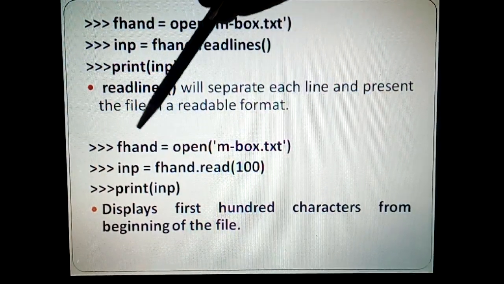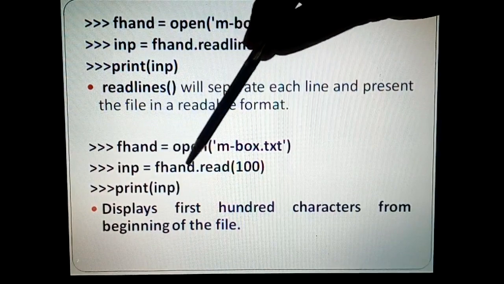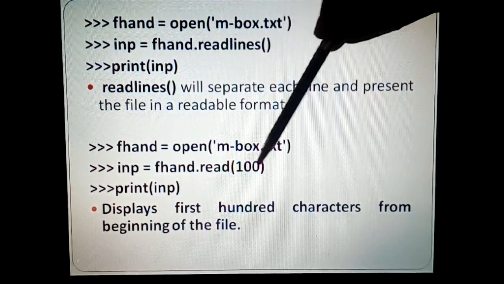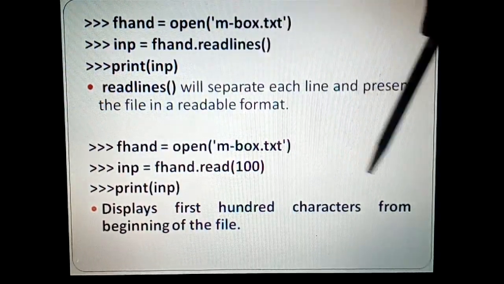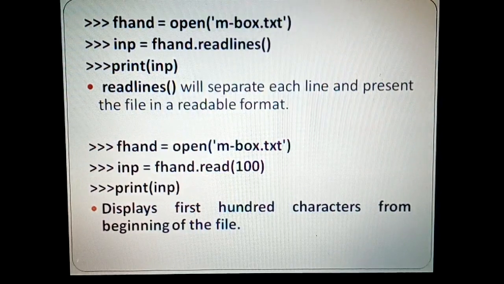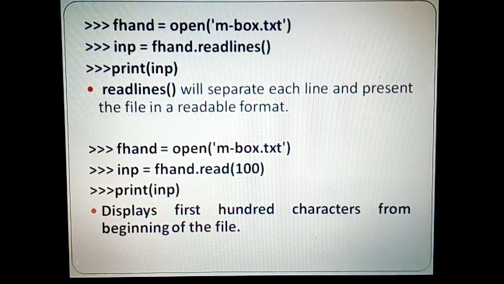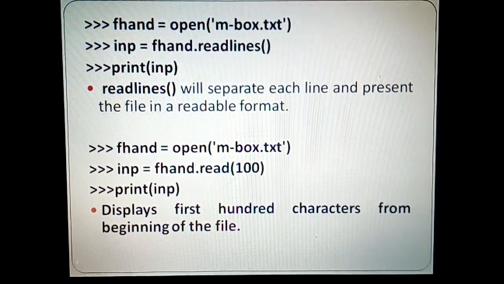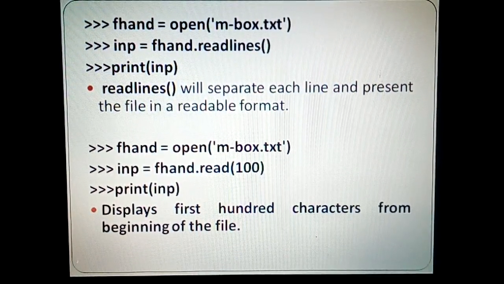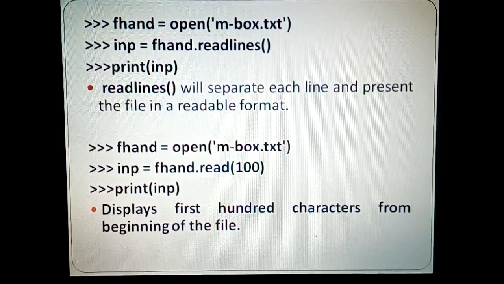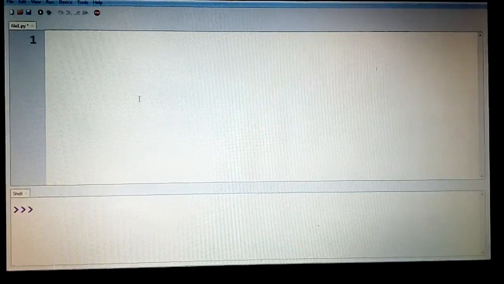Similarly, if I open a file and say read(100), that means I am trying to read the first 100 characters from the beginning of the file. It will read only the first 100 characters from the beginning of the file into this inp, which is of the string type. So this way you can make use of read and readlines as methods. Let us see the demo of this.